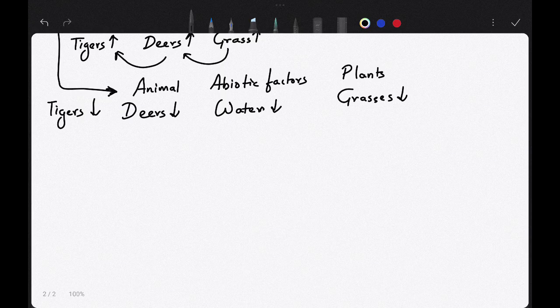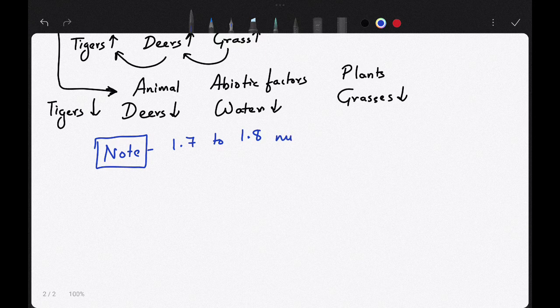Now one important point you have to note down is, there are 1.7 to 1.8 million known species.